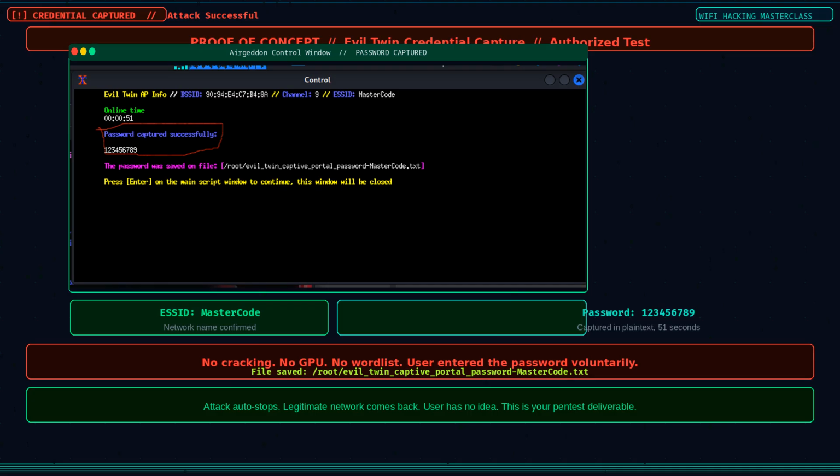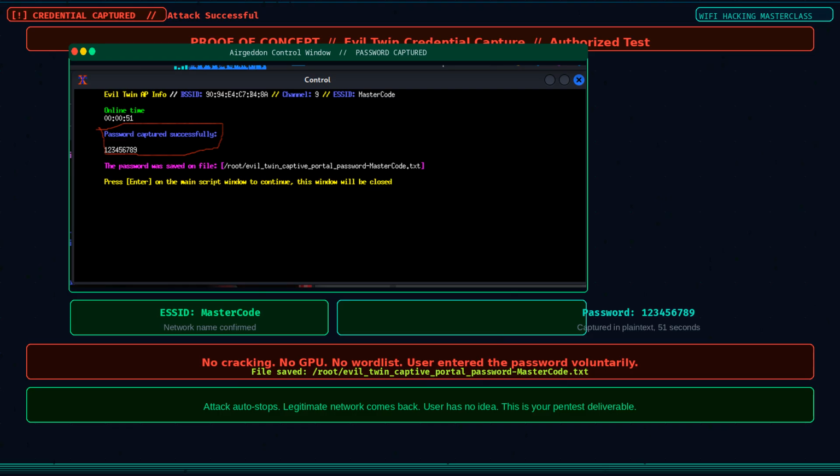This is the moment everything leads to. Password captured successfully. Look at the screen. BSSID, the target router MAC address. SSID, MasterCode. Online time, 51 seconds. And right there in the middle, password 123456789, followed by the confirmation that the password was saved to the file evil twin captive portal password mastercode.txt.